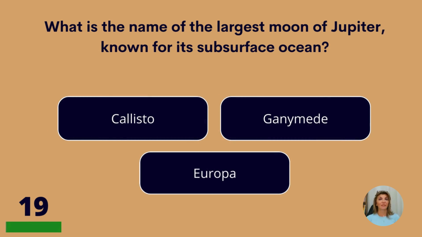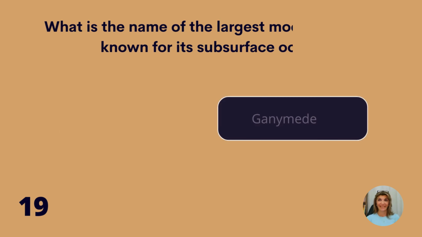What is the name of the largest moon of Jupiter known for its subsurface ocean? Callisto, Ganymede, or Europa? Ganymede.